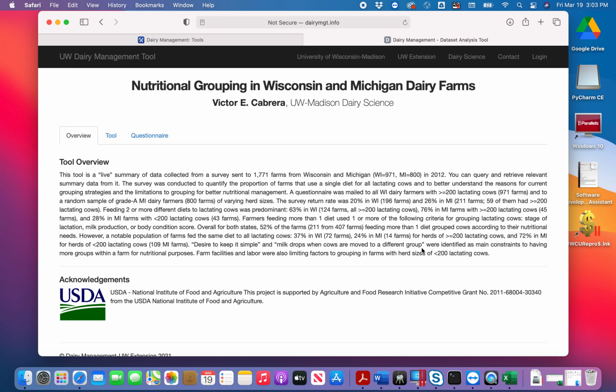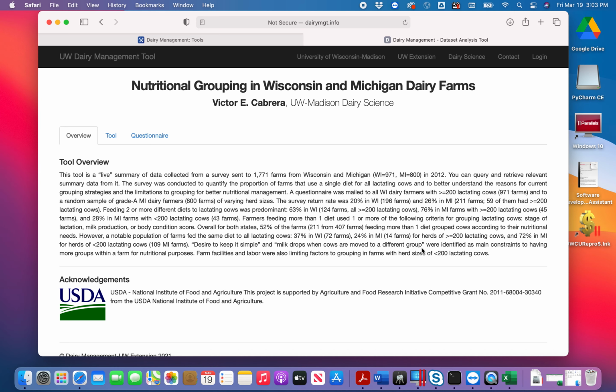data of interest. If the query becomes too restrictive and limits the number of records to 4 or less, the tool will display a message warning the user that those data cannot be displayed to protect the privacy and confidentiality of farmers who participated in the questionnaire. This tool is a live summary of data collected from a survey sent to 1,771 farms from Wisconsin and Michigan. You can query and retrieve relevant summary data from it.